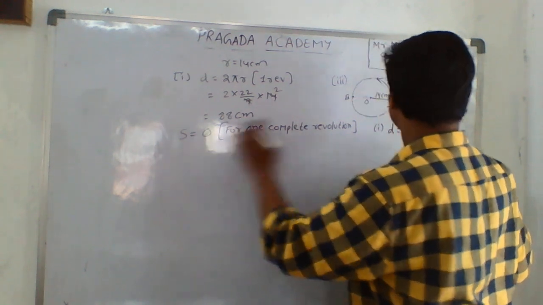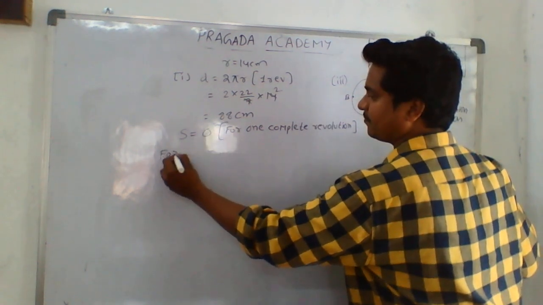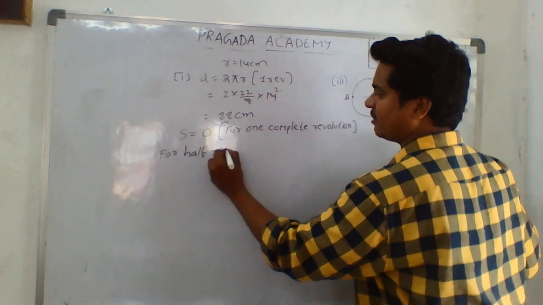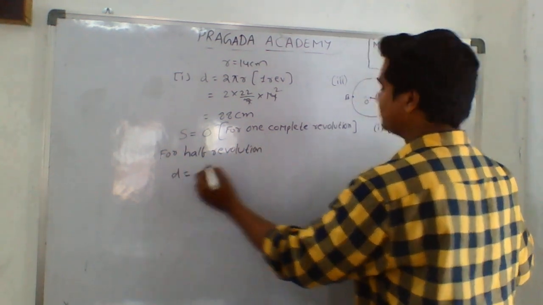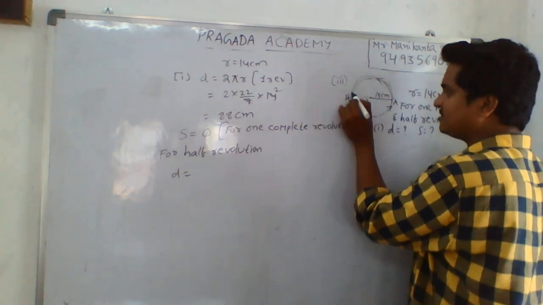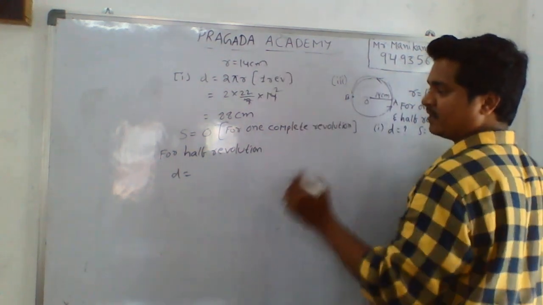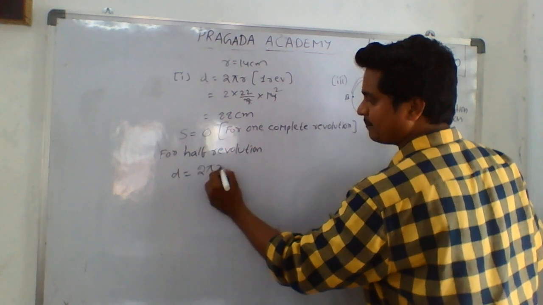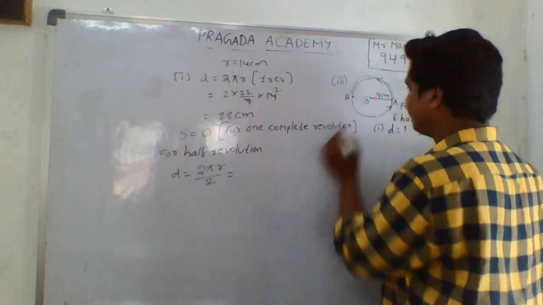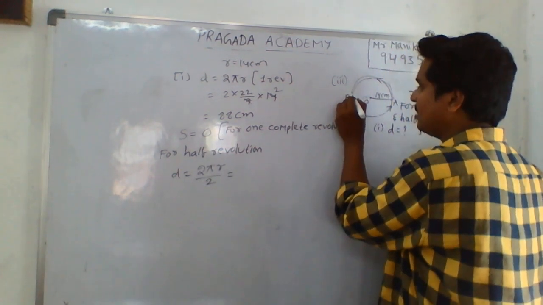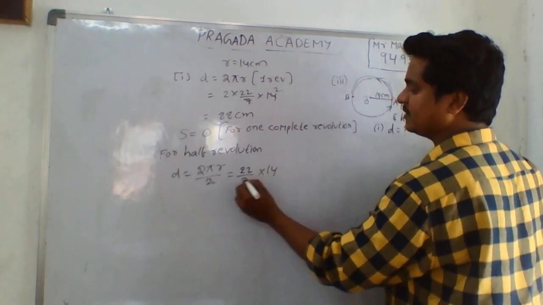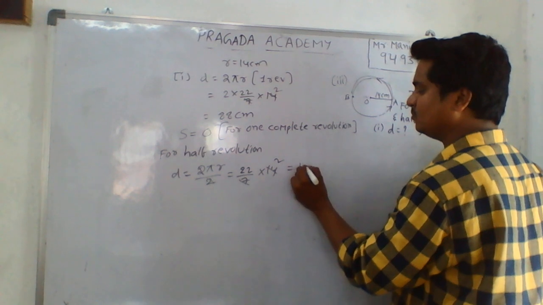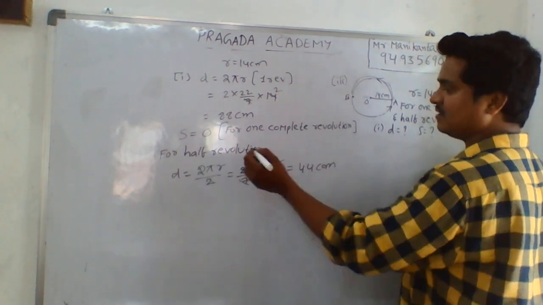For the next, half revolution. How to find the distance for half revolution? We need to take a semicircle. For a circle it is 2 pi r, for a semicircle it is 2 pi r by 2, we need to take the half part, because a semicircle is the half revolution. The 2 cancels. Pi value 22 by 7 into 14, 7 in 14 is 2 times, cancel. 22 into 2, 44 centimeters is the distance.